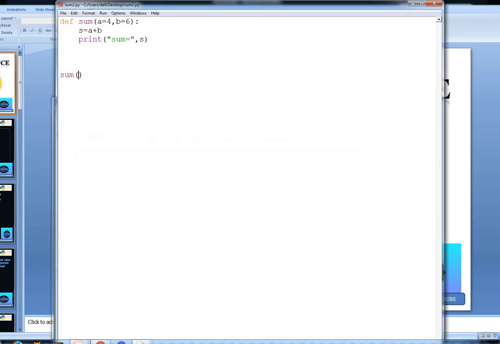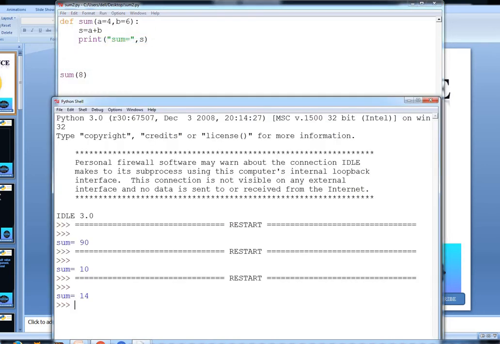Now we make a few changes. If we take one value, and the argument is 8, what will be the output? Let's see, the output is 14. Why 14? Because the first argument will be taken for a, so a equals 4 is replaced and a will now be 8, because it replaces the default argument.